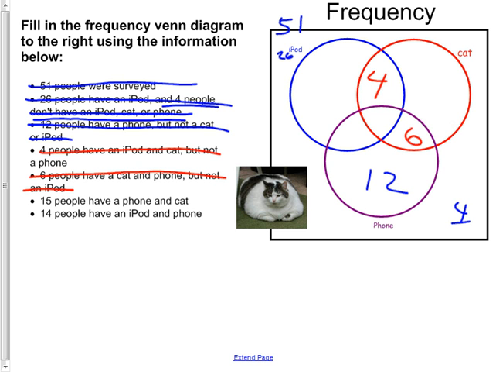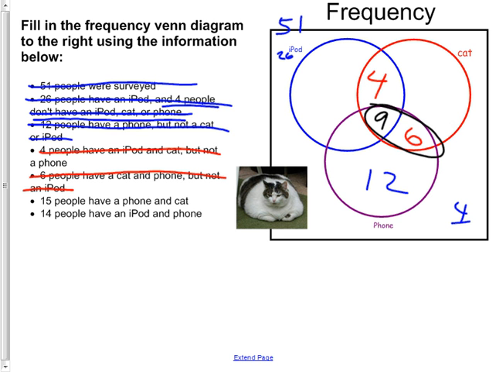You're going to have one of these on your test too, so hopefully you're glad you passed. 15 people have a phone and a cat. Oh, so the total of these two is 15. So what's the middle one got? 9. Now you got that, you get a lot of stuff.